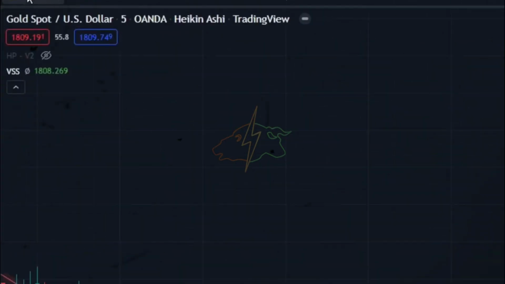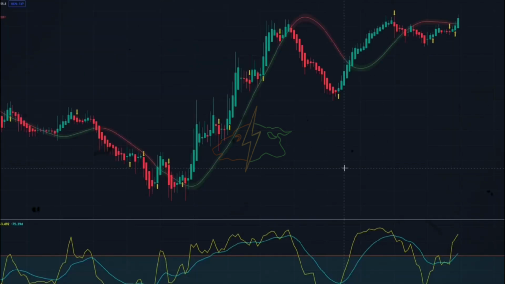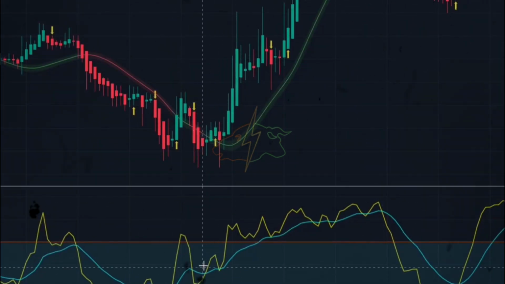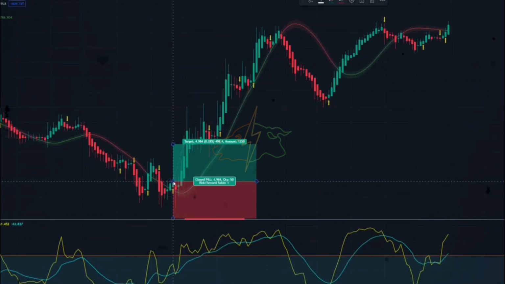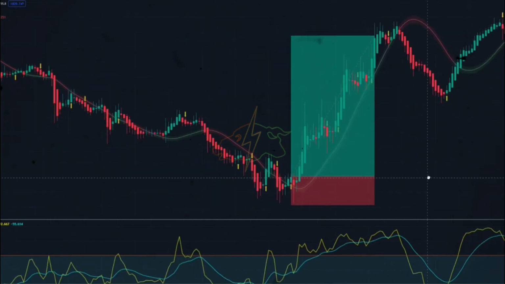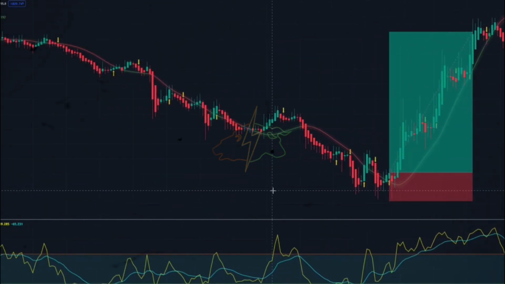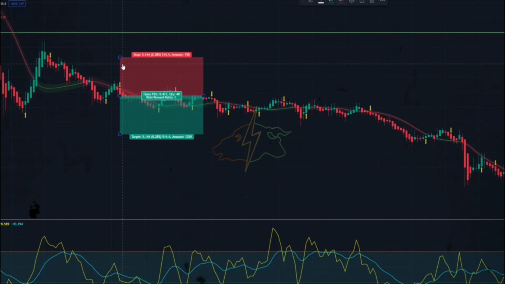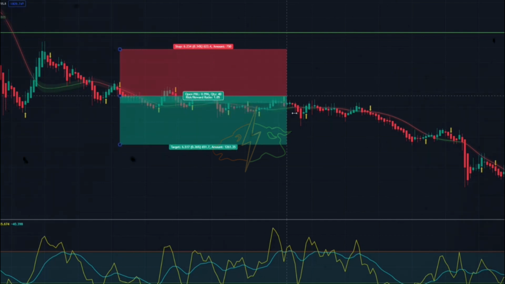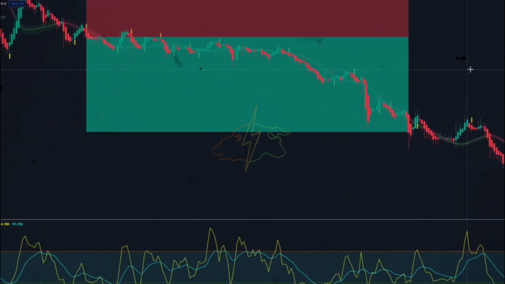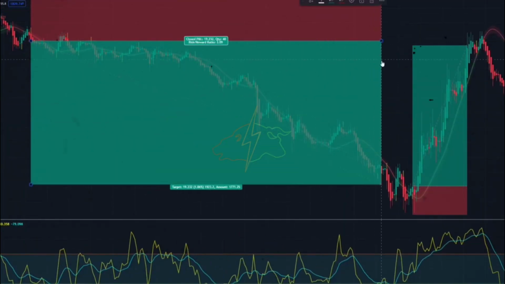Let's test some more trades using this strategy on a Google chart. There is a valid signal here, so I enter a buy position. I'm looking for a valid sell position. Here I found a valid sell position. It's obvious that this strategy gives us fewer signals, but all of its signals 100% reach profit.